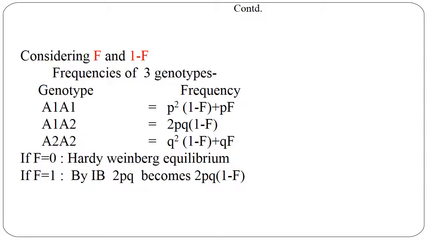Considering F and 1 minus F, the frequency of the three genotypes will be like this. A1A1 will be represented as P squared into 1 minus F plus PF, then A1A2 as 2PQ into 1 minus F, and A2A2 as Q squared into 1 minus F plus QF. If F is 0, that means the Hardy-Weinberg equilibrium operates. If F is 1, by inbreeding 2PQ becomes 2PQ into 1 minus F.